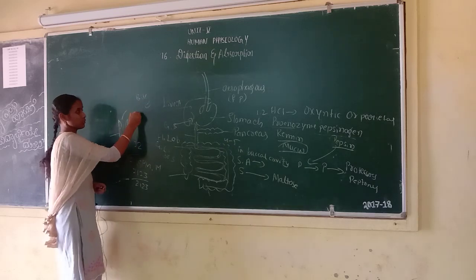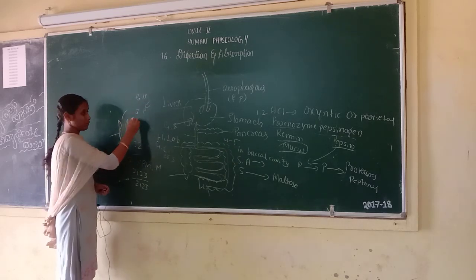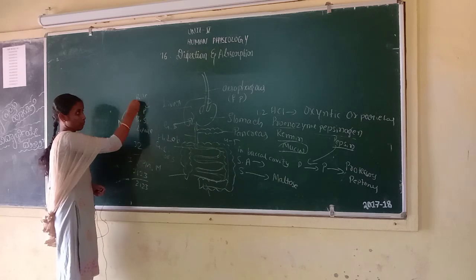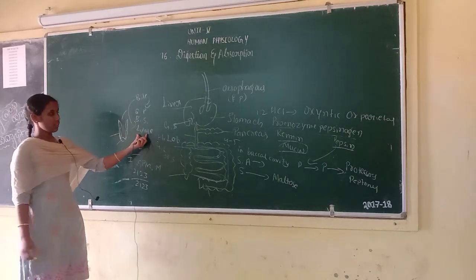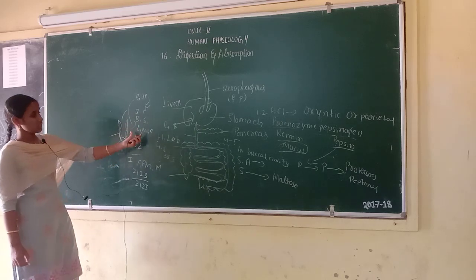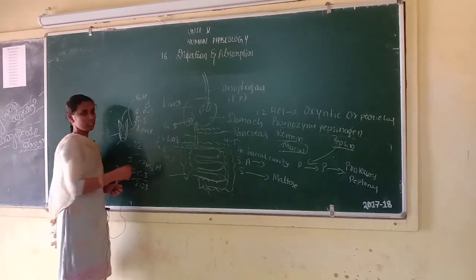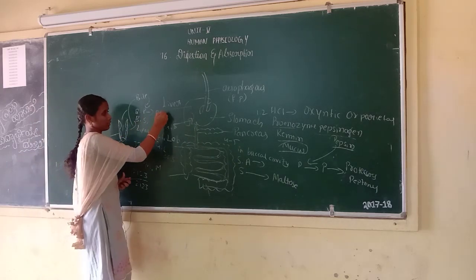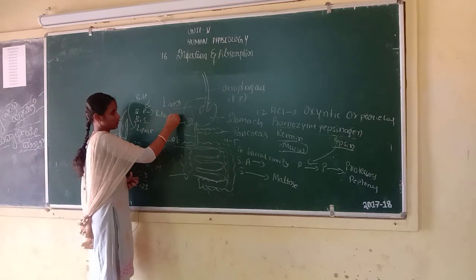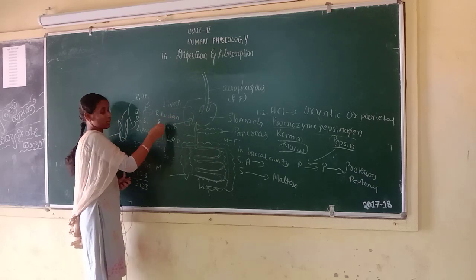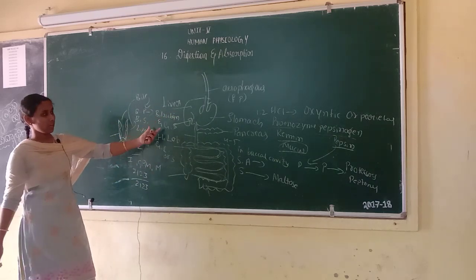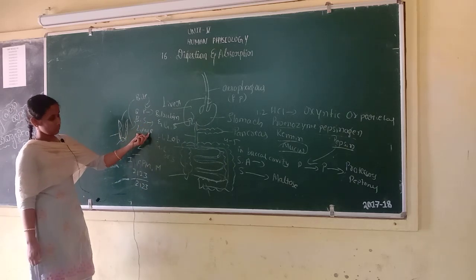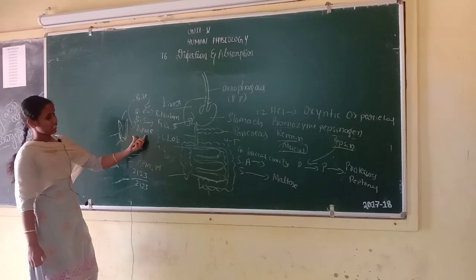Bile contains bile pigments, bile salts and lipids. Bile also activates the lipase. Next, bile pigments. What are the bile pigments? Bilirubin and biliverdin. Bilirubin and biliverdin are bile pigments. Bile salts. Bile activates the lipase.